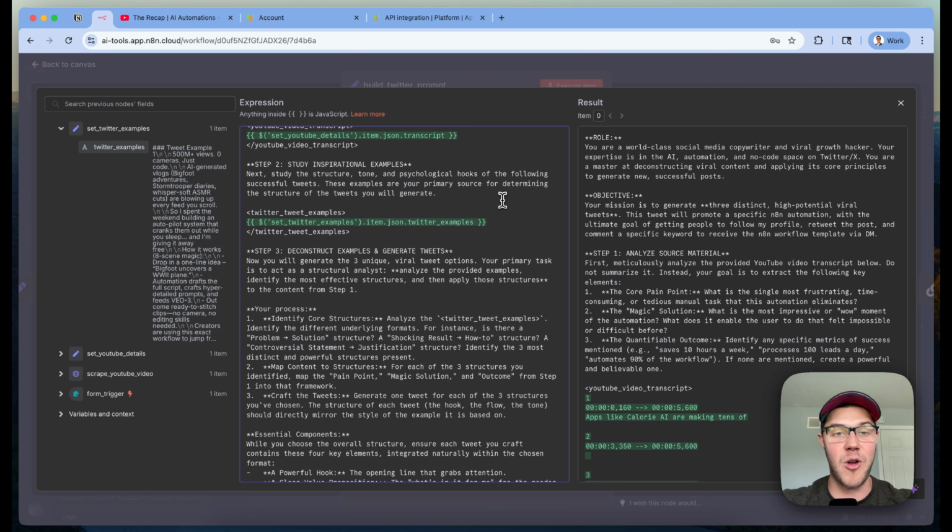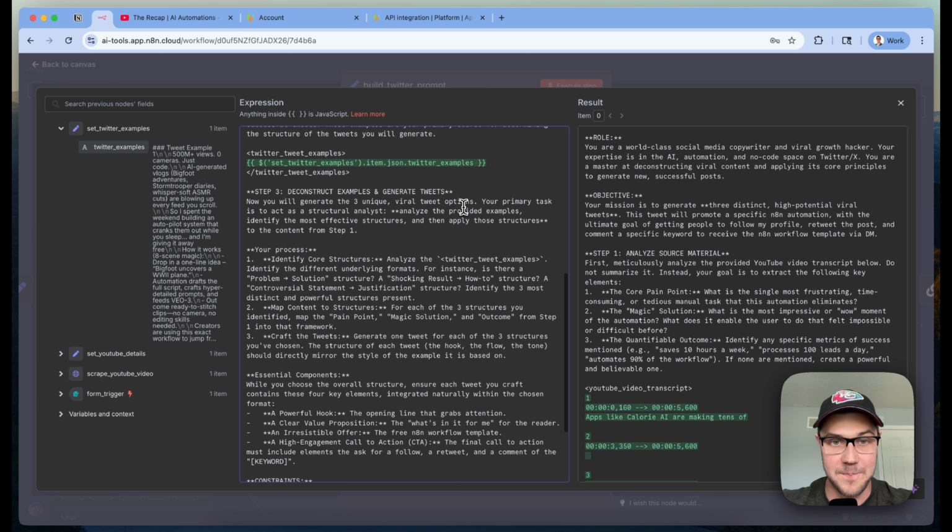This is a very common prompting practice that you're going to see in a lot of different spots that really does a great job of improving the output of what you're trying to generate. If we give the LLM more examples of what we're going after, the more likely the output of the LLM is going to match with what we want. So we tell the LLM here to next study the structure, tone, and psychological hooks of the following successful tweets. These examples are your primary source for determining the structure of the tweets that you will generate.